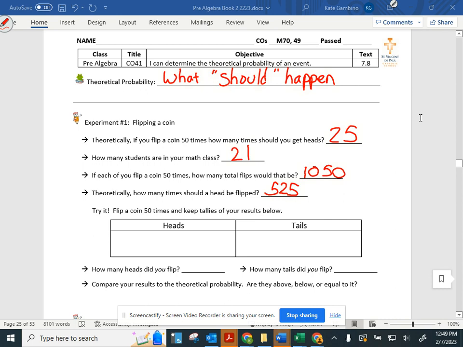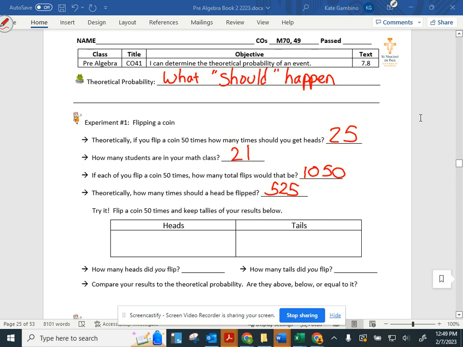So what we're doing in this objective is we're looking at our theoretical, and then we're looking to see is that what actually happens. So we have to figure out theoretically, we should be getting 525 heads. We're going to do the experiment, and we're going to see what we actually get.